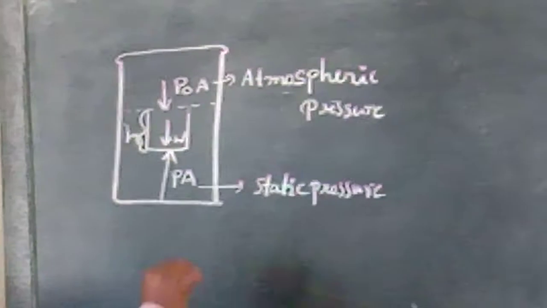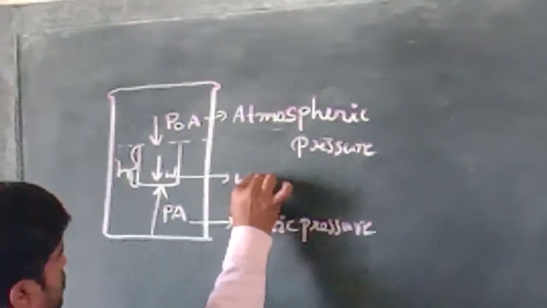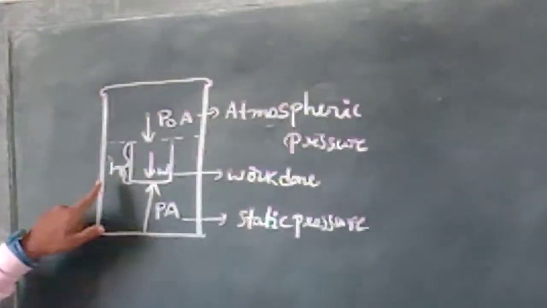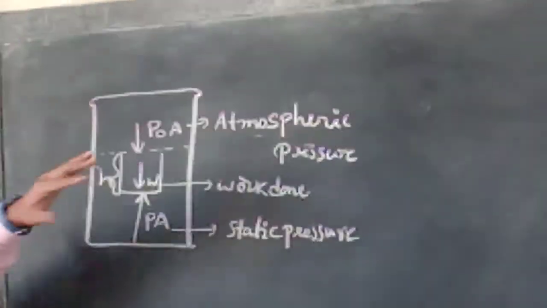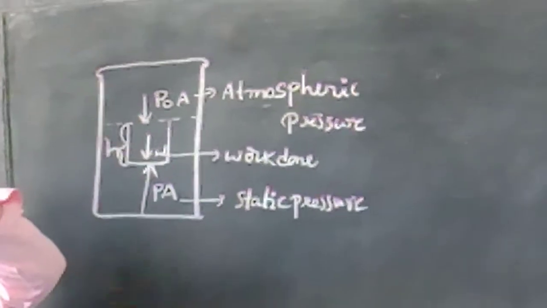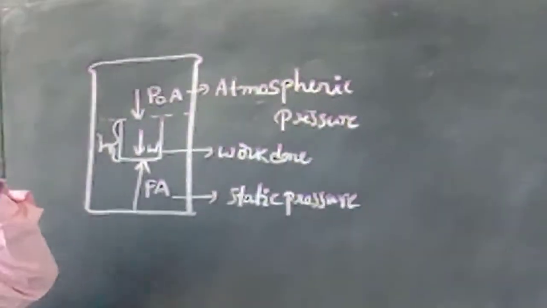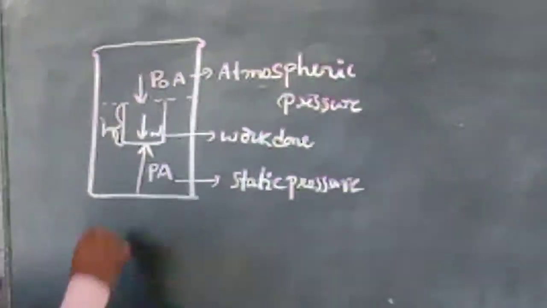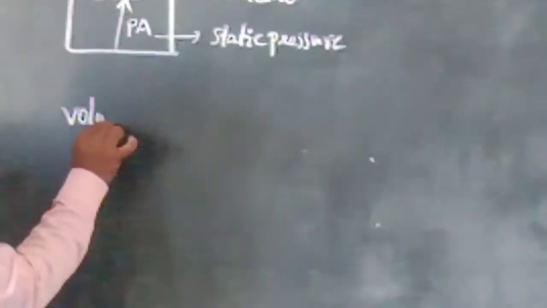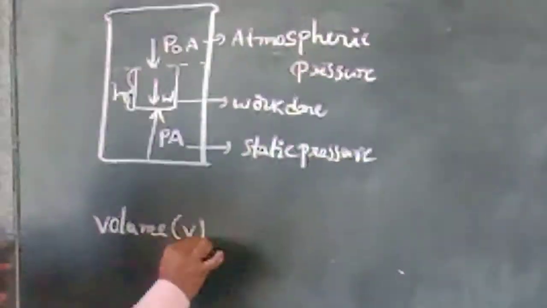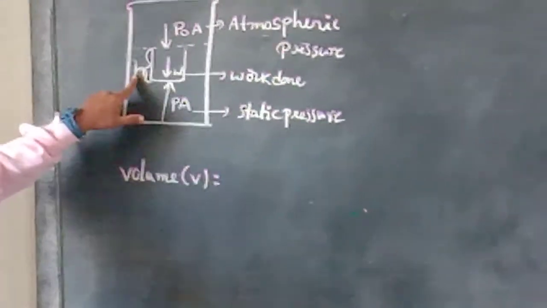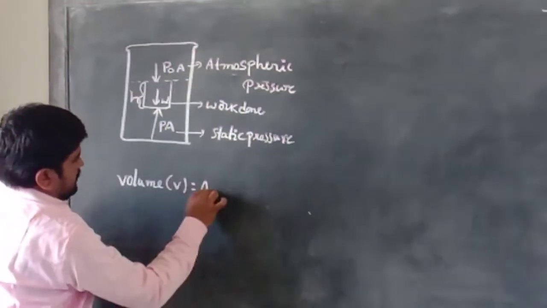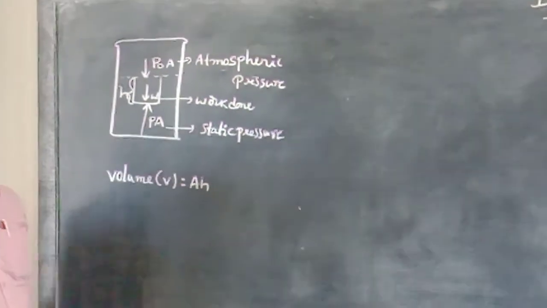Static pressure is there, and work done is there. Here H is the height of the object, meaning from the surface of the water to the height of the object. Next, what is the volume here? Volume V is equal to the height times the area of cross section A.